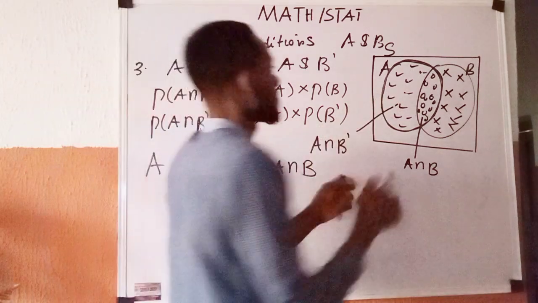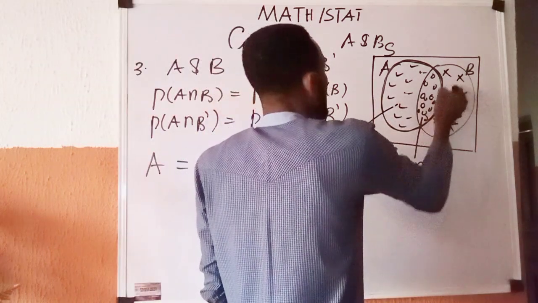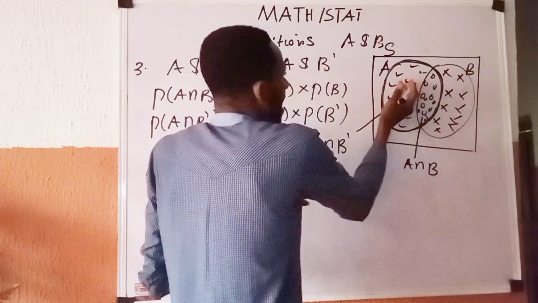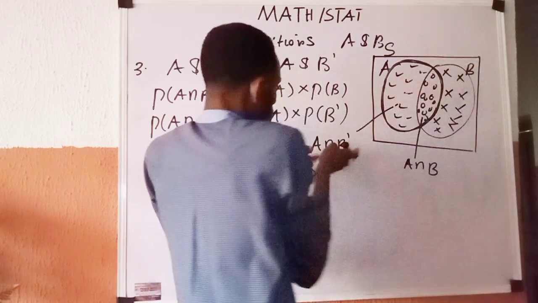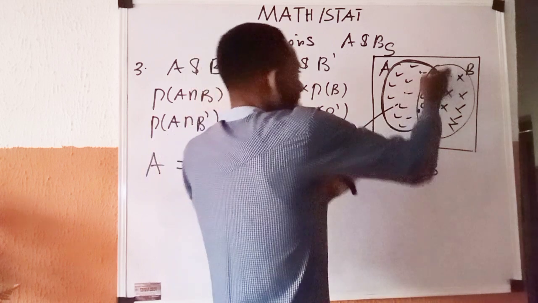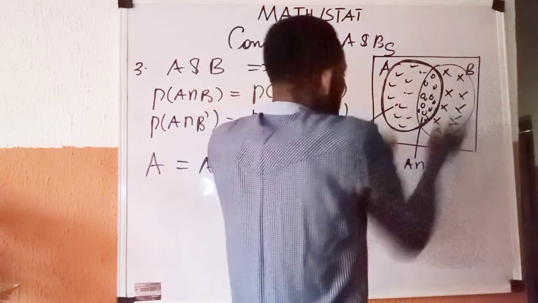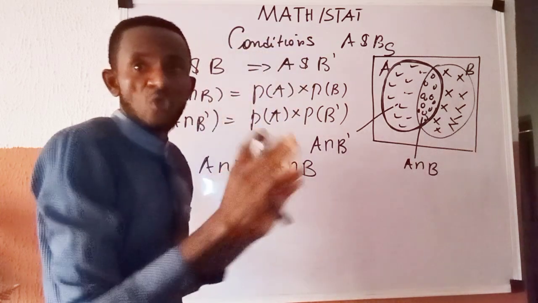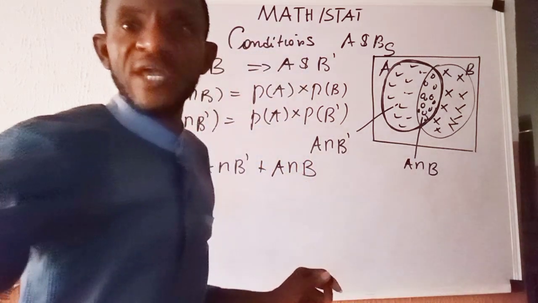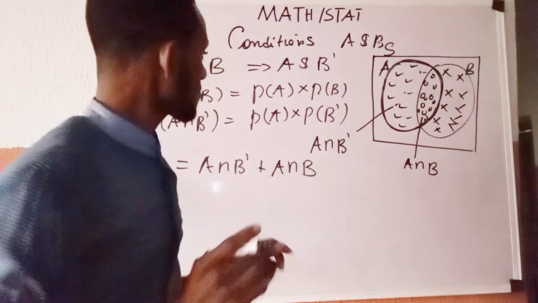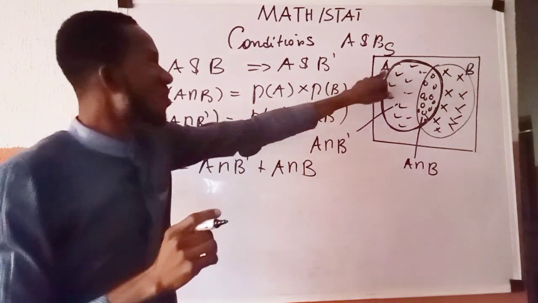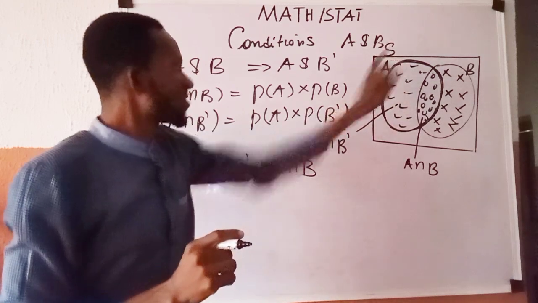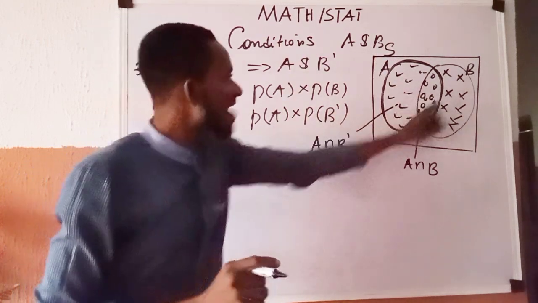From this Venn diagram, the total region of A comprises the area where A doesn't share, which is this, and the area where A and B share in common, which is this. So A alone is the area shared by A alone, plus the area shared by both of them.